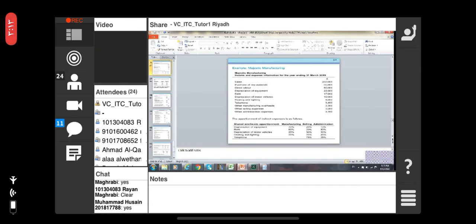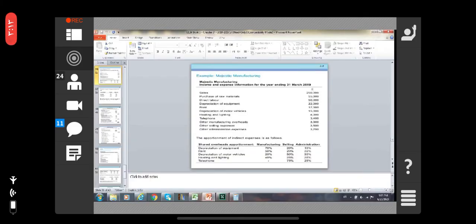Okay, example of Majestic Manufacturing. Majestic Manufacturing income and expense information for the year ended 31st of March. Sales 250,000, purchase of raw materials 55,000, direct labor 50,000, depreciation of equipment 22,000, rent 17,000, depreciation of motor vehicles 15,000, heating and lighting 4,000, telephone 3,400, other manufacturing overheads 3,300, other selling expenses 3,500, and other administrative expenses 3,700.